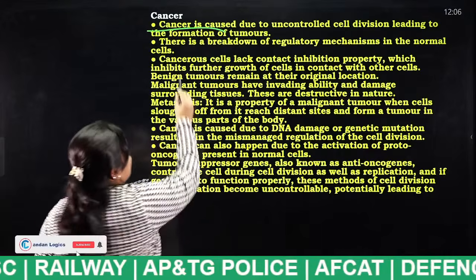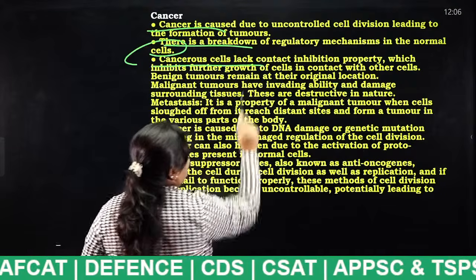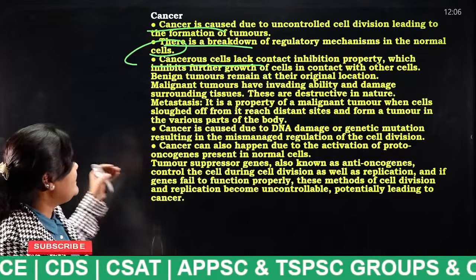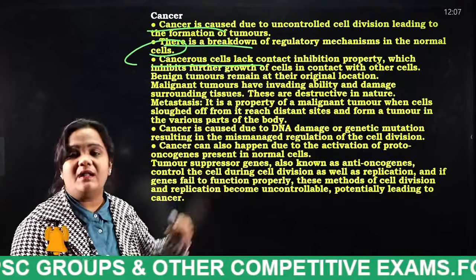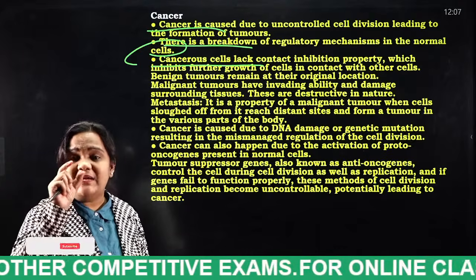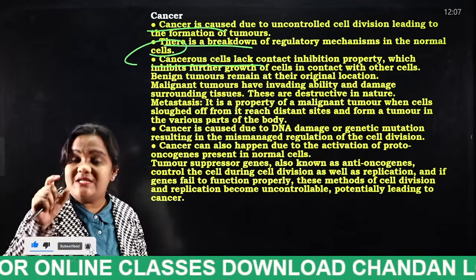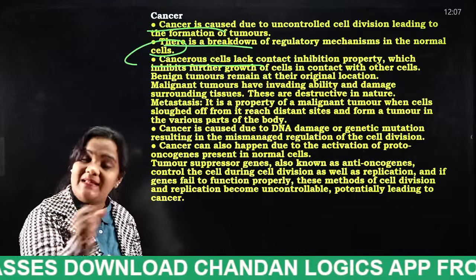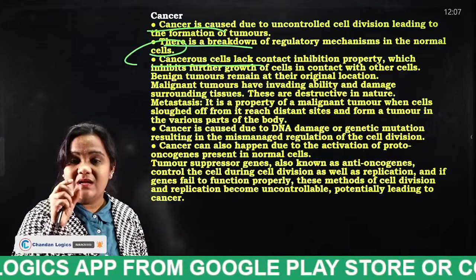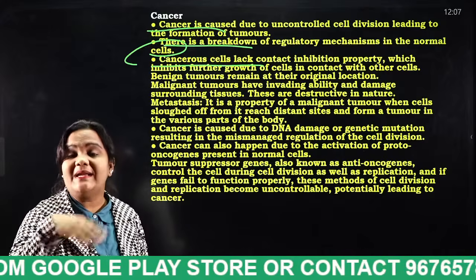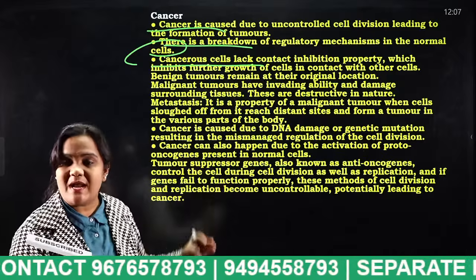There is a background of regulatory mechanism in the normal cell. Cancerous cells lack contact inhibition, the property which inhibits further growth of a cell in contact with other cells. Did you understand what it is in the display? If a damaged cell is in contact with an active cell, this damaged cell will damage another active cell also. In the same way, that single damaged cell will multiply into many damaged cells, and finally it forms a tumor. So that type of condition is known as what, students?